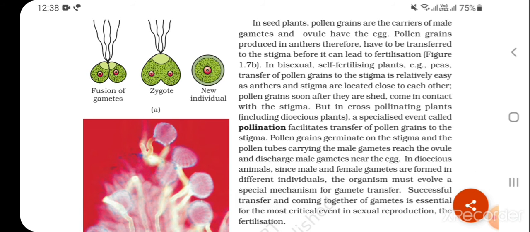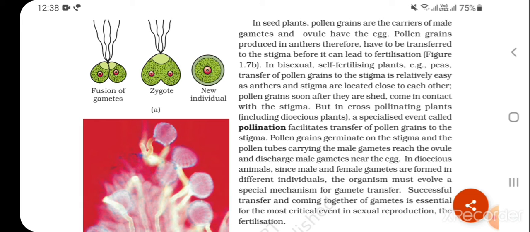In seed plants, pollen grains are the carrier of male gametes and the ovule has the egg. Pollen grains produced in the anther therefore have to be transported to the stigma before it can lead to fertilization. In bisexual self-fertilizing plants, for example pea, transfer of pollen grains to the stigma is relatively easy as anther and stigma are located close to each other.